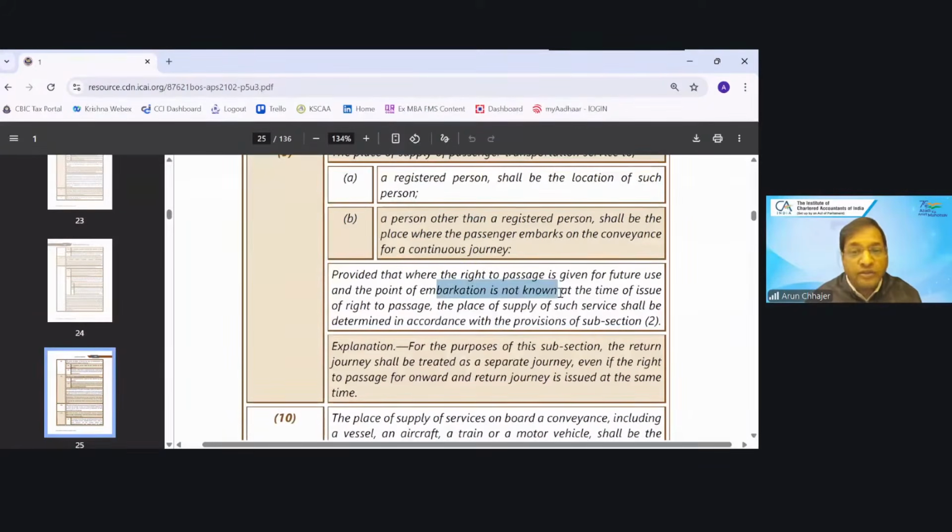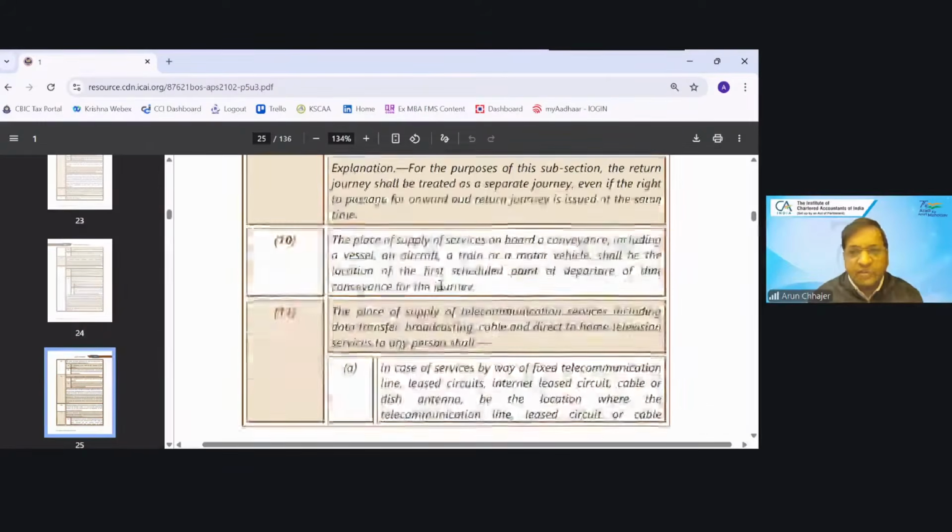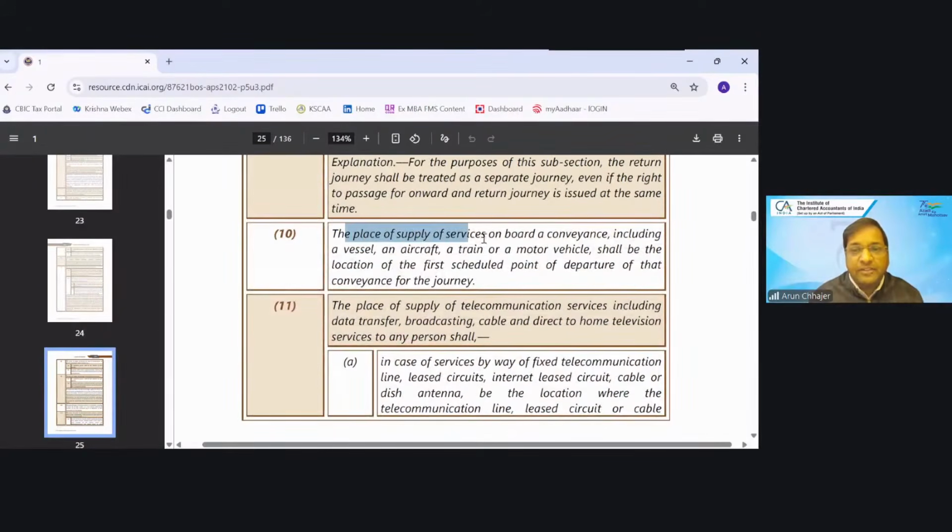If embarkation is not known, then place of the supply shall be determined in accordance with subsection 2. It means if it is registered, location of that person. If it is unregistered and address is available, again location of recipient. If it is unregistered and address is also not available, then LOS. ठीक है, separate journey shall be treated as separate journey even if the ticket of onward and return is issued at the same time. ठीक है, and place of the supply for the service on board a conveyance shall be the location of the first scheduled point of the departure of that conveyance. First scheduled point.